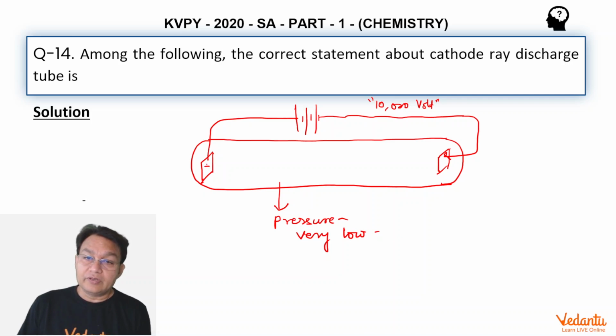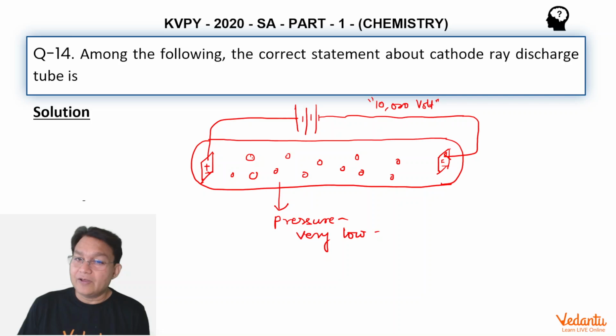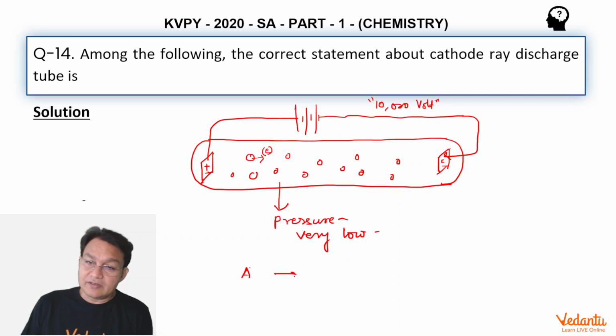So this is positively charged, this is negatively charged, and if gases are there and due to some frictional effect or other effects one atom is ionized and has produced one electron, what is going to happen? Suppose an atom A dissociates into A plus and an electron.